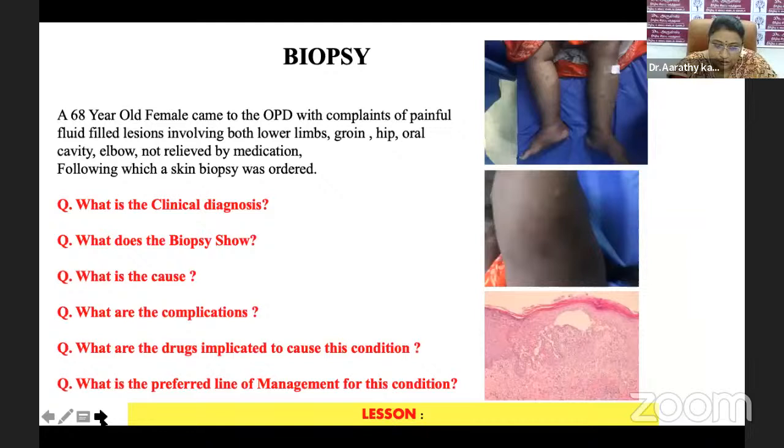Next, we had a 68-year-old female who came to our OPD with complaints of painful fluid-filled lesions involving both her lower limbs, her groin, hip, oral cavity, elbow, which was not relieved by medication, following which a skin biopsy was also done for her. With this history, what is the clinical diagnosis you can think of? The biopsy slide is also shown here. And what do you think are the findings in it?